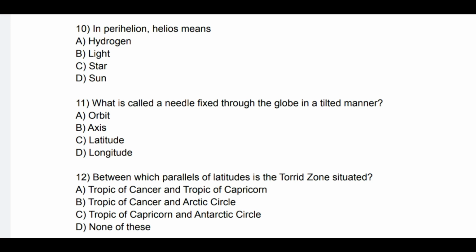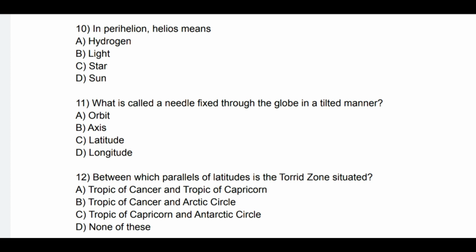Question number 11. What is called a needle fixed throughout the globe in a tilted manner? See the options: A. Orbit, B. Axis, C. Latitude and D. Longitude. So correct answer is B. Axis.